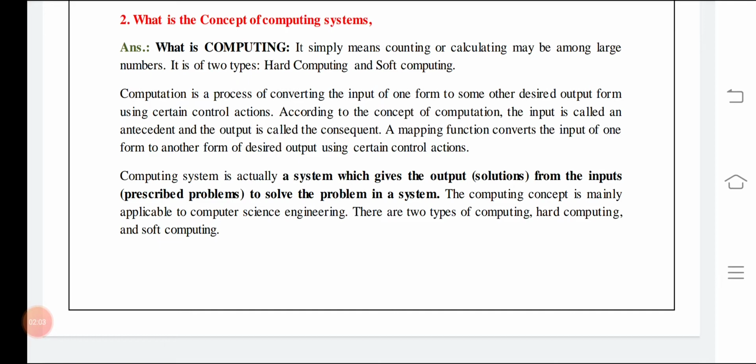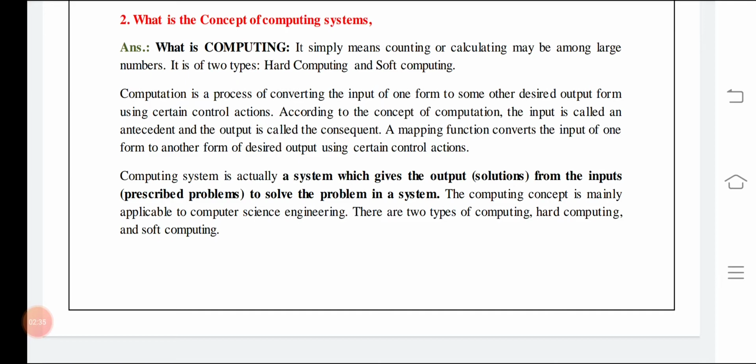Computing means only calculating. It is of two types, hard and soft computing. Hard computing means that we are doing some experiments, mathematically solving it using pen and paper, and we are solving some equations. That is hard computing, in which sometimes Microsoft Excel or other software is used. Soft computing means some software or tools are being used to provide the solutions of certain mathematical or existing problems as well.